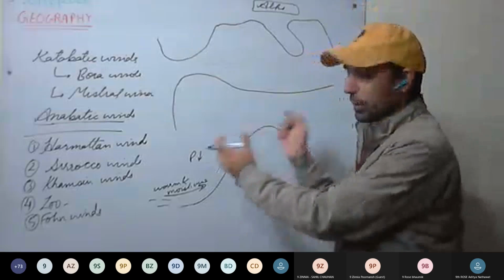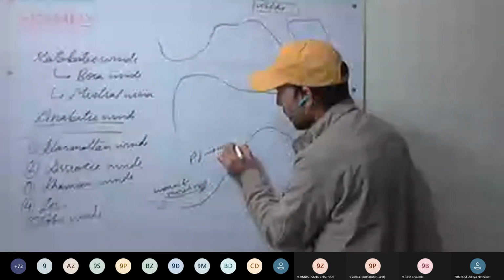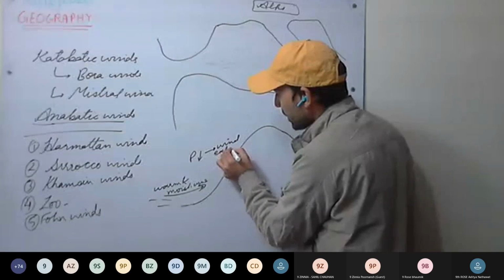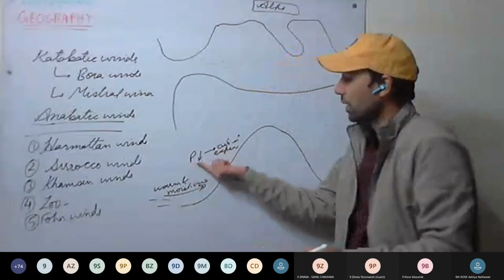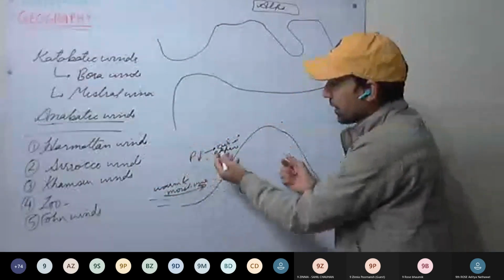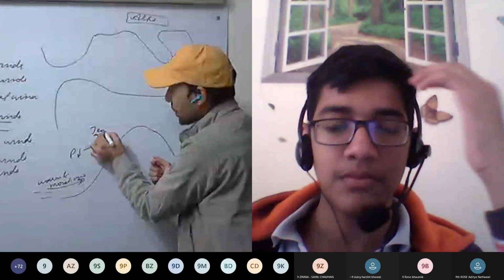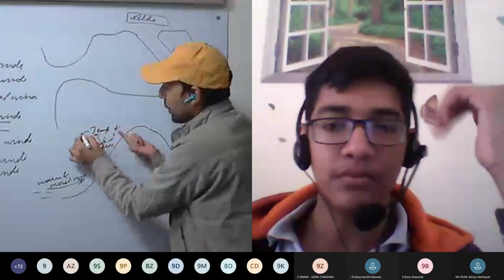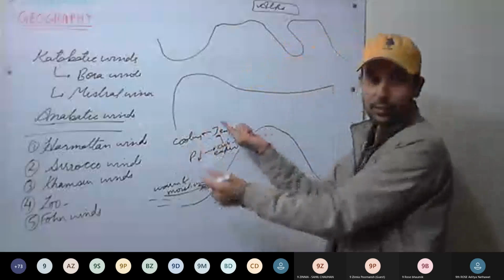As the pressure decreases, what will happen to the wind? The air expands. As air expands, temperature decreases, and a cooling effect takes place. Cooling of winds takes place.